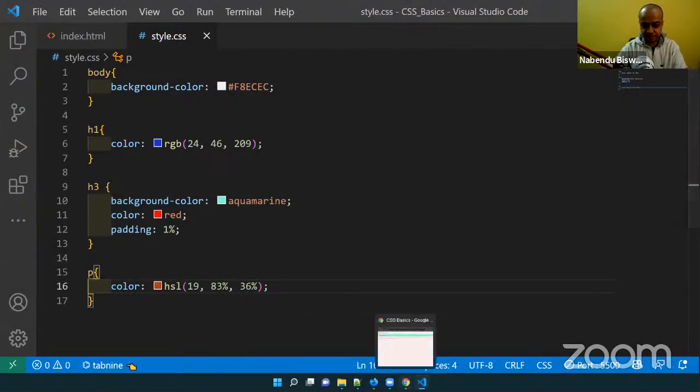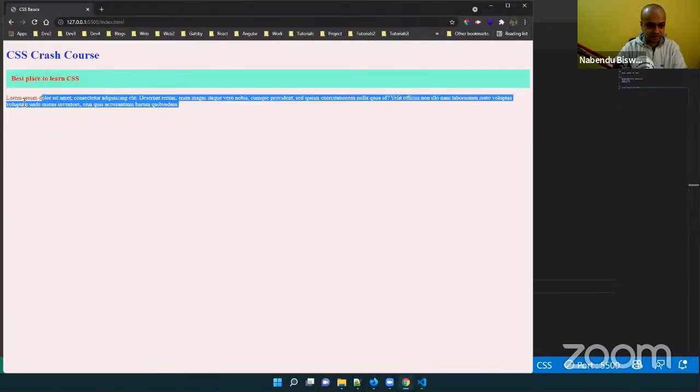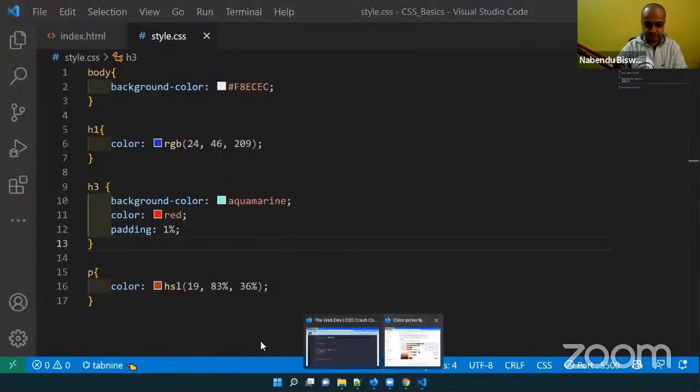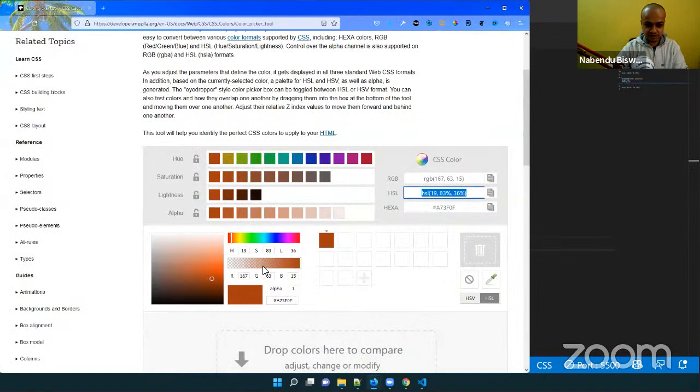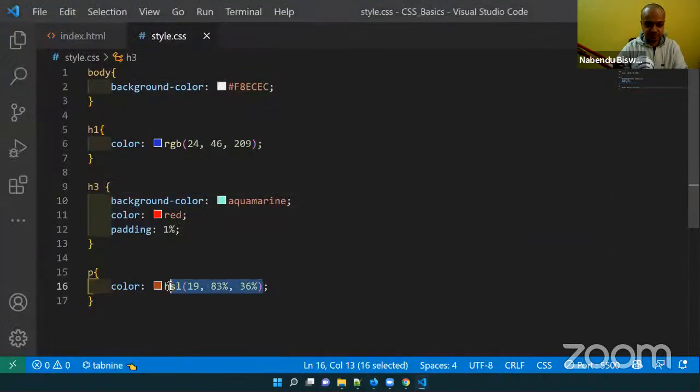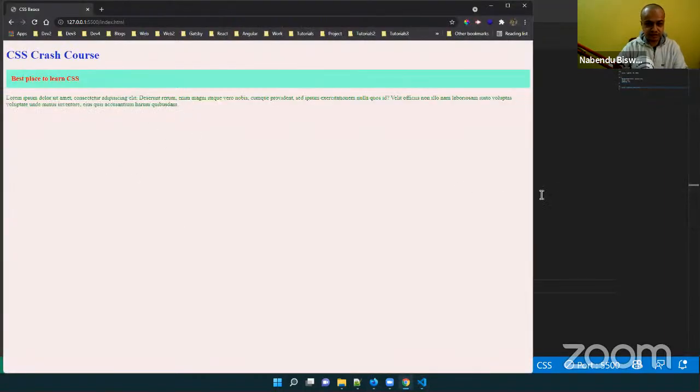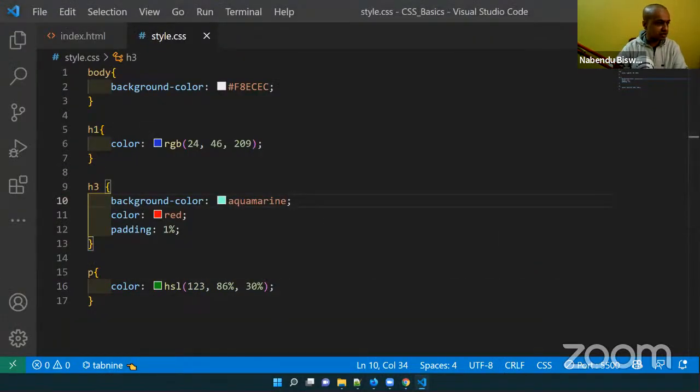Save it. If I come back, see, this dark color has been done. Okay, let me not give it like this, let me give it a green color. Green color I have given. You see, this is the green color. So this is known as color.